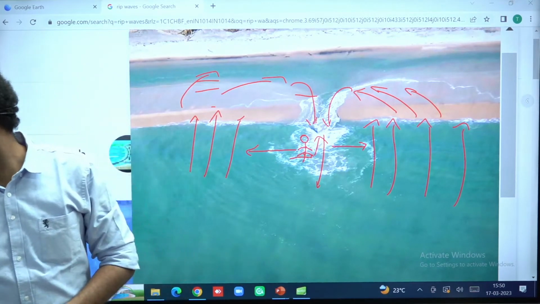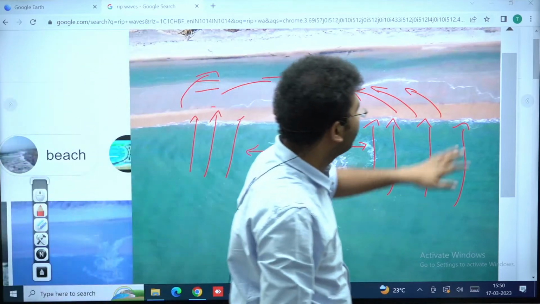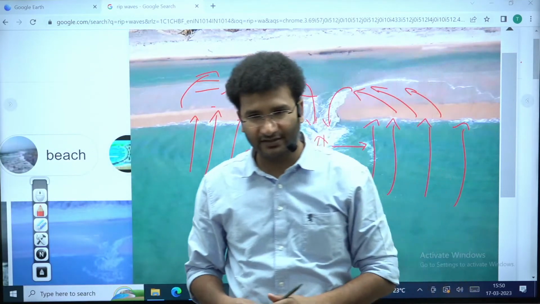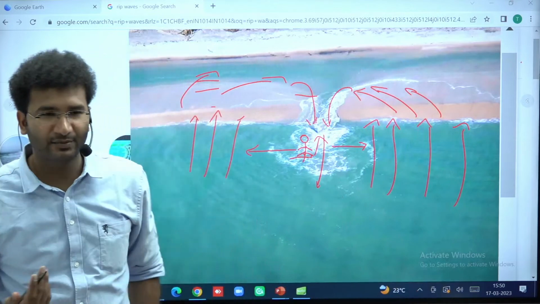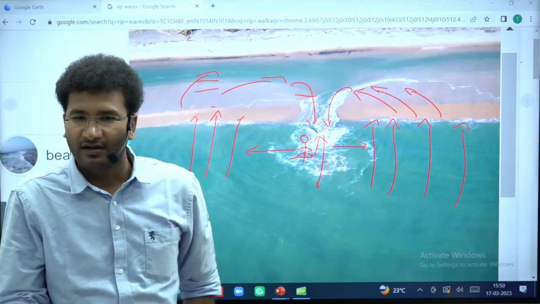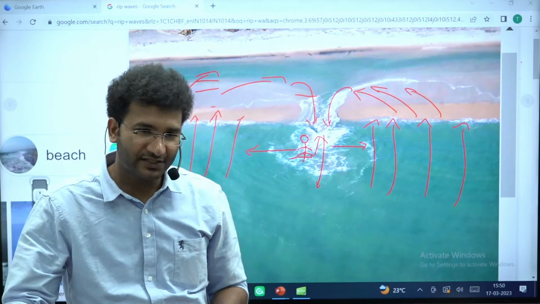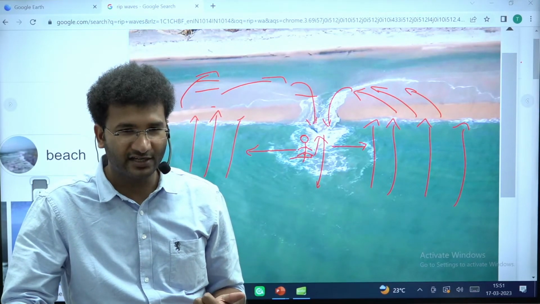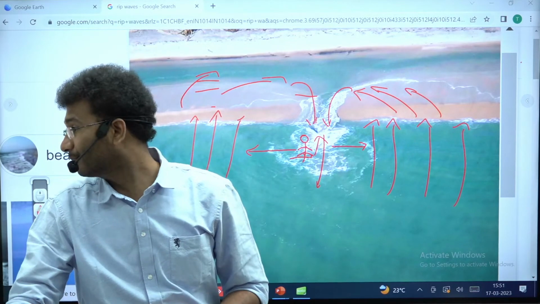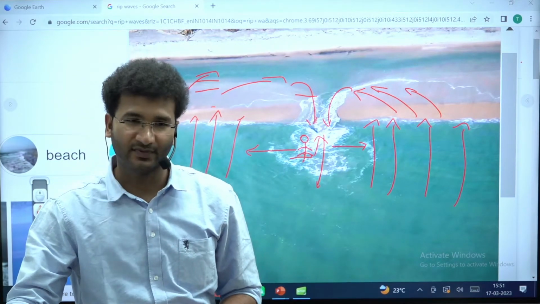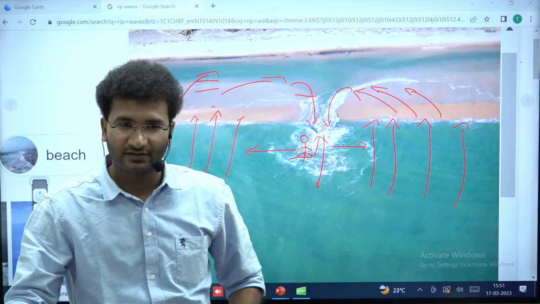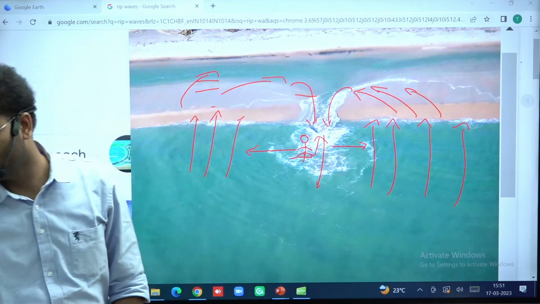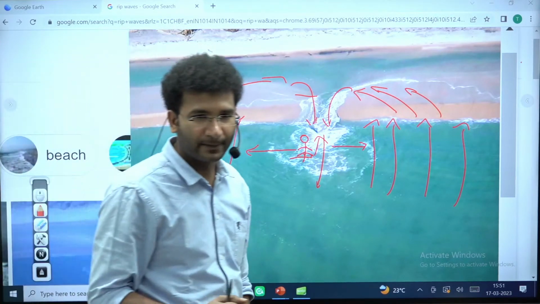Right. So a broad explanation of the waves is this. In the next class we'll meet and take up a few more topics. I have left the topic of cyclones. The next topic will cover cyclones, both tropical cyclones and temperate cyclones. There is a popular demand from the students as well, so we'll be taking up those topics. Today is Friday and our next class will be on Monday.